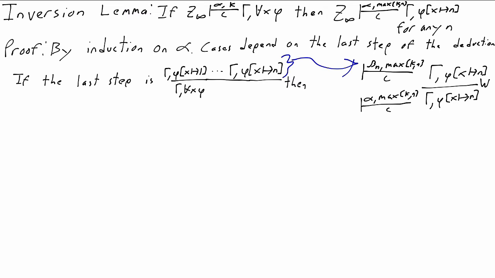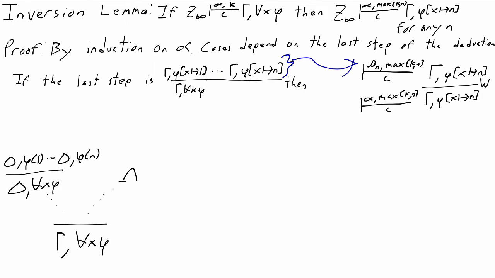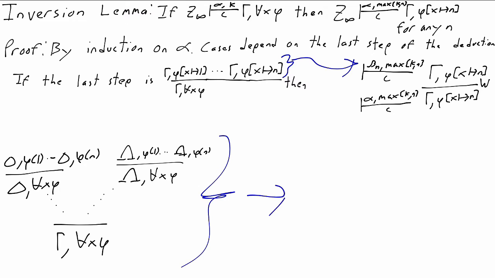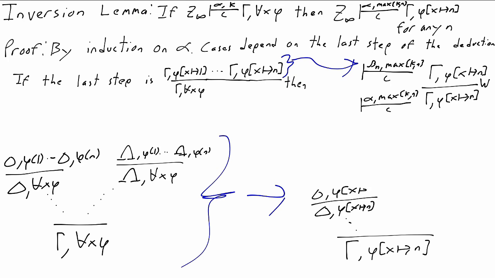They're all fairly simple, but it's a lot of tedious work to address all the details and subcases that come up. But notice the idea. Every time we introduce for all x phi, which might be many times because the deduction branches, and there might be contraction rules in it, but every time we introduce for all x phi, we just delete the for all introduction rule and replace it with the branch where we had deduced phi of n.